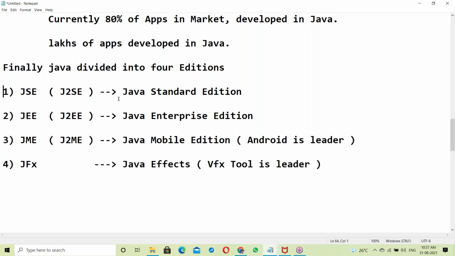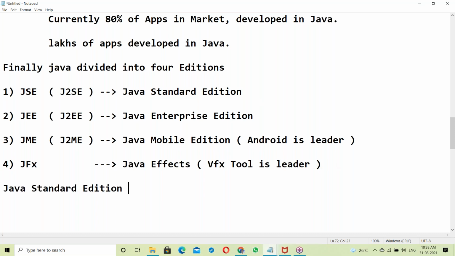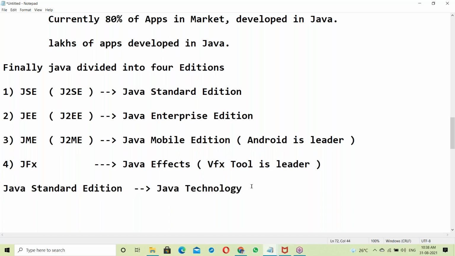So what is Java standardization? This is Java technology. You are learning Java technology, complete technology learning. Our course is Java SE. Next, Java interpretation, here this is application development.